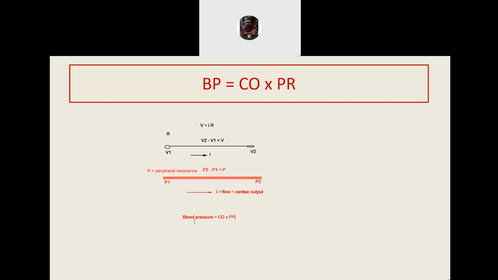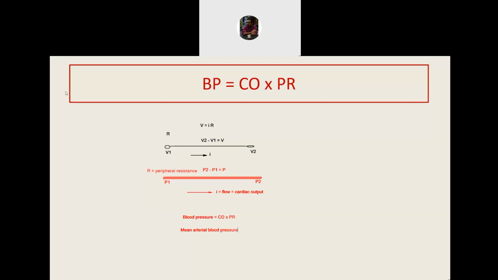So when we use the word blood pressure here, the concept of blood pressure that we use here is the pressure all across the vascular tree, the gradient along which blood is flowing. And this is best represented by the mean arterial blood pressure. So when we use the formula BP equal to cardiac output into peripheral resistance, this formula most accurately describes the mean arterial blood pressure, neither systolic blood pressure nor diastolic blood pressure. So I hope this analogy is clear to all of us.